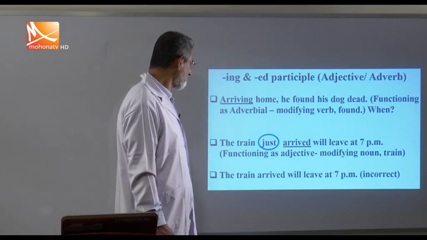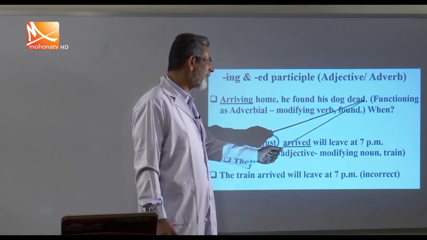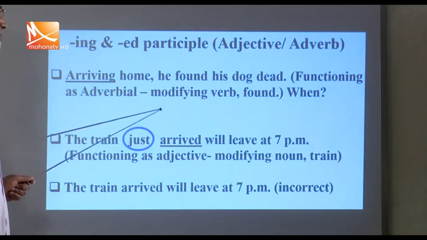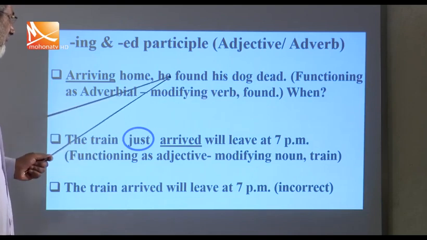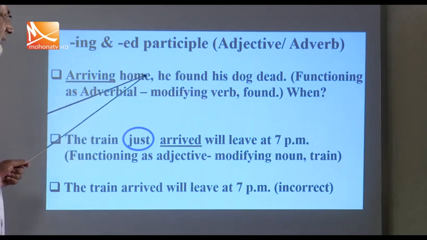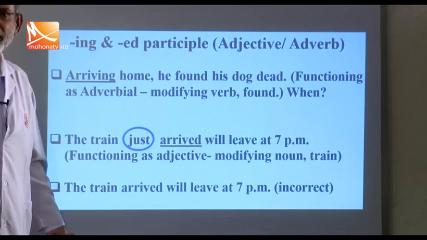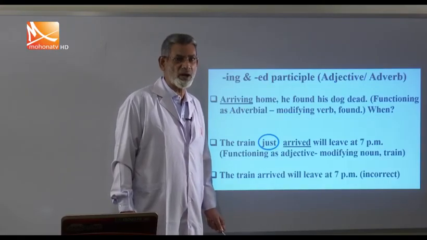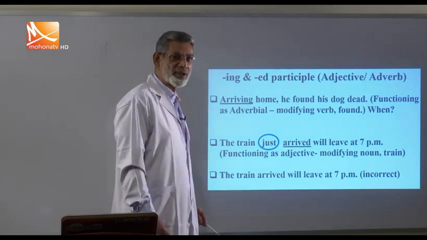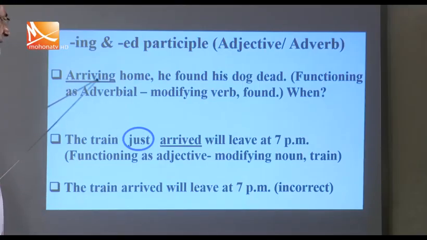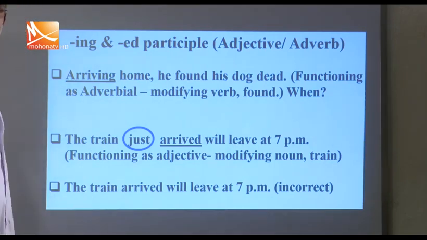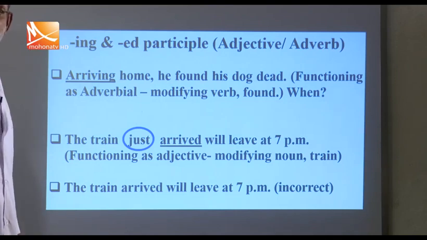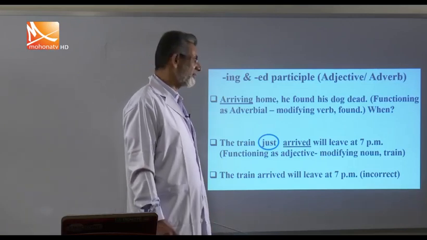But here you see, arriving home, he found his dog dead, functioning as an adverb. Why? Because, when did he find his dog dead? We are asking a question with when. Arriving home, I mean to say, after arriving home. So here this participle is functioning as an adverbial. We must have this idea. So an ing participle may function as an adjective, and sometimes as an adverbial.